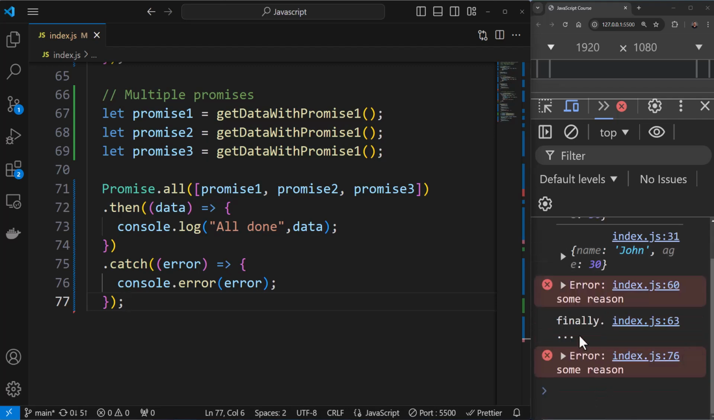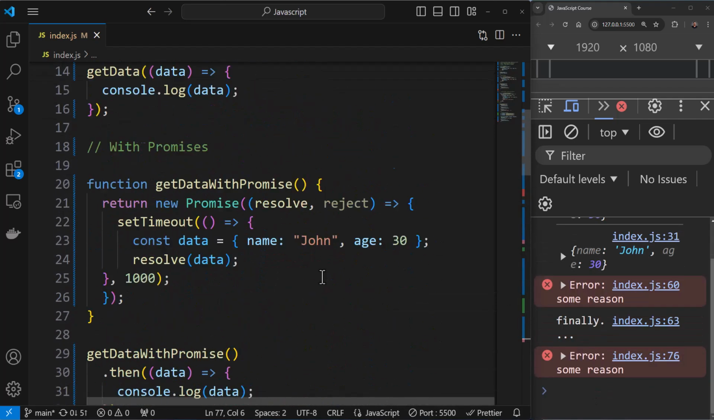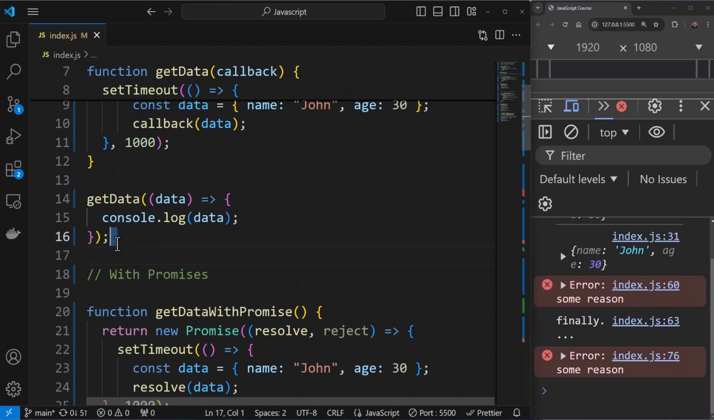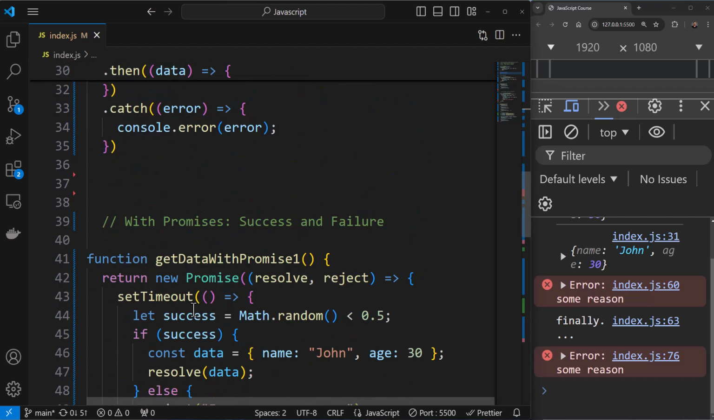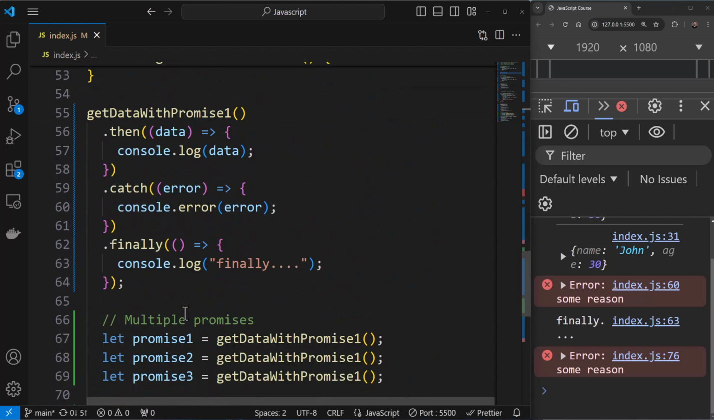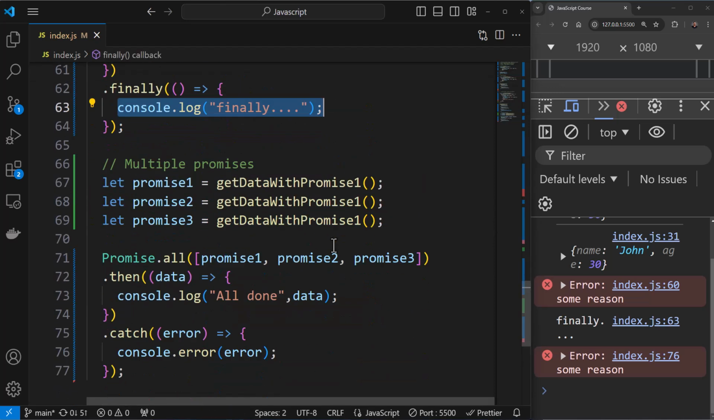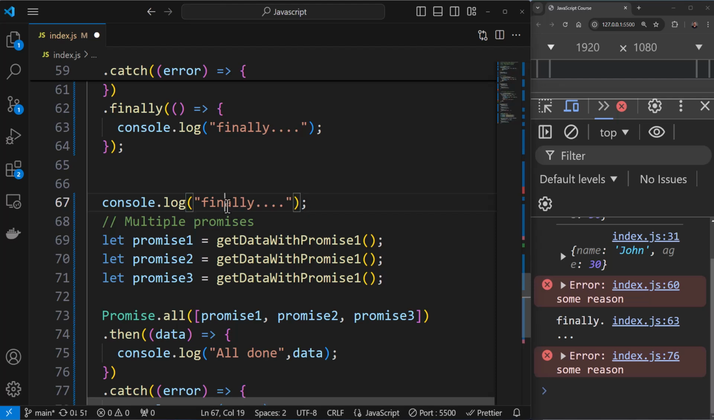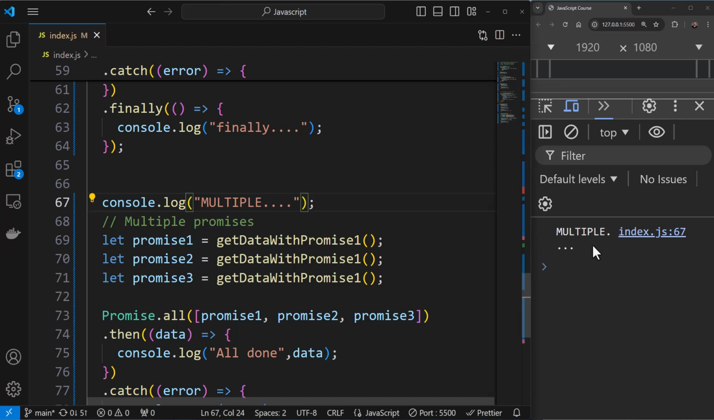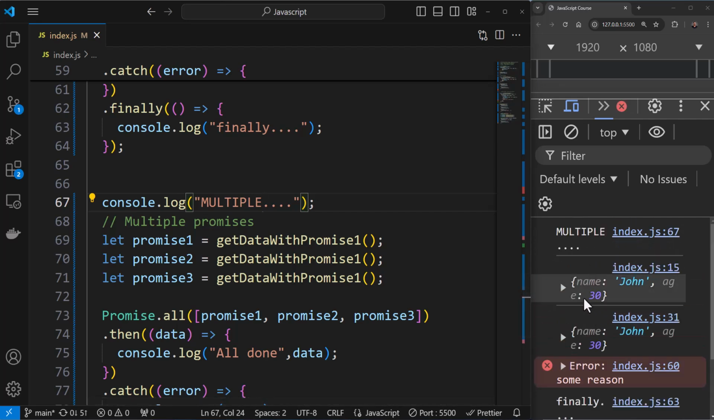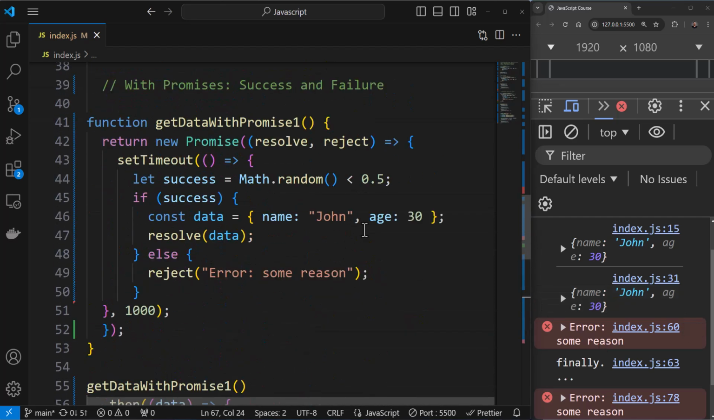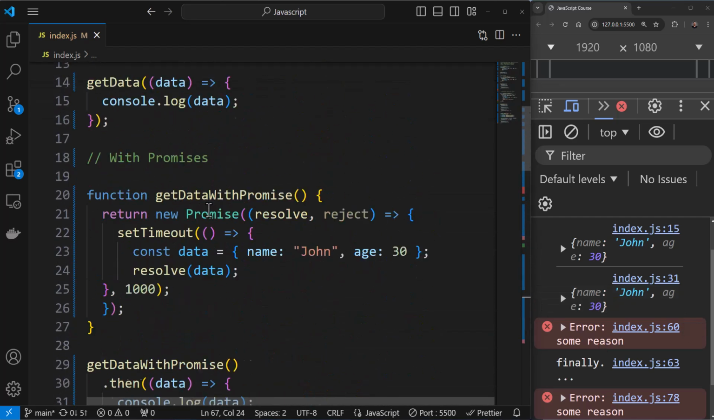Wait, let me comment these 2 calls, because now we are doing a lot of calls. Let me add a console log in between. So I would copy this console log over here, and here I'd say multiple, something like this. Now you would see multiple is being printed. It's an asynchronous call, right? So it's being printed first.